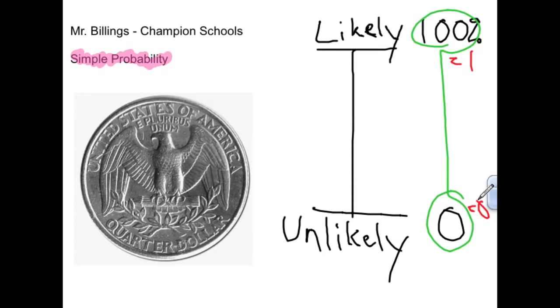So let's think about what I've got over here. I've got a coin. You can see this giant quarter. Now, if I flip this coin, let's talk about the options that I could get. It could either land on heads, or it could land on tails. So these are the two options that I have of what my quarter could land on.